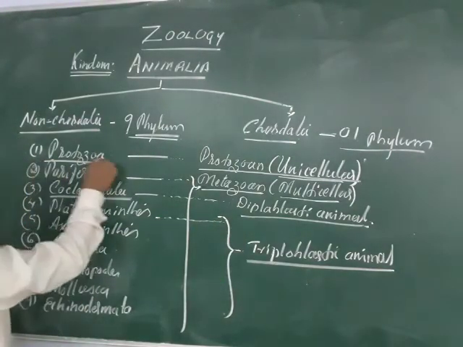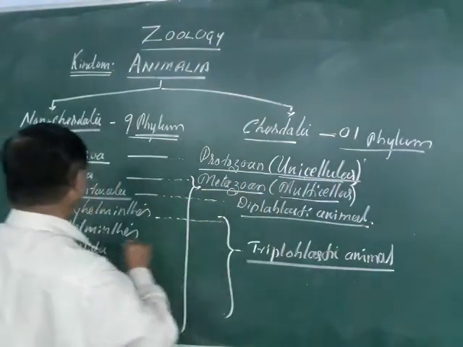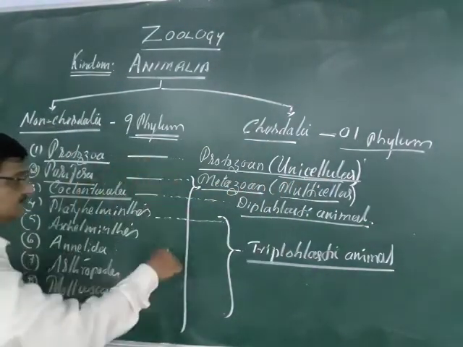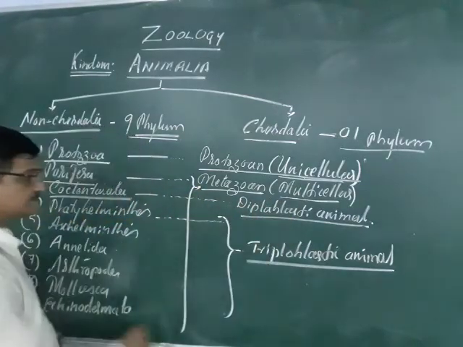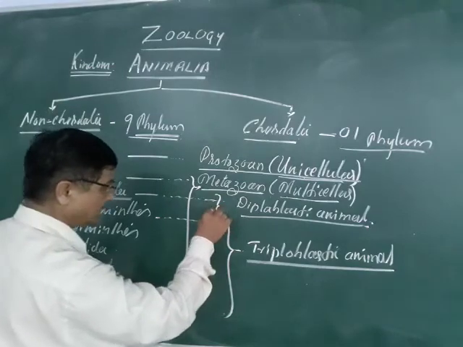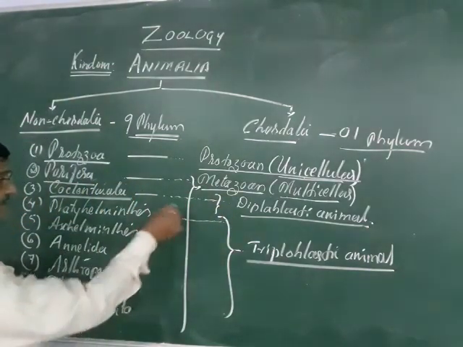So, protozoa means primitive or lower forms, made of unicellular animals. The Porifera onwards are called the metazoans, the multicellular animals. Almost Porifera up to Echinoderms come under the multicellular animals.